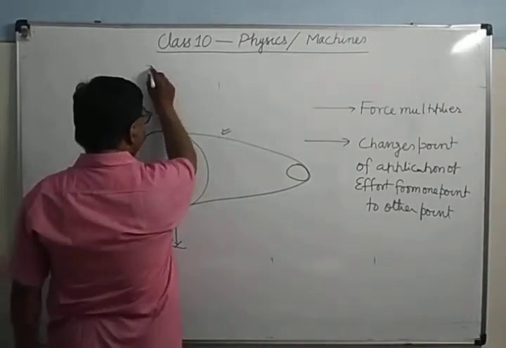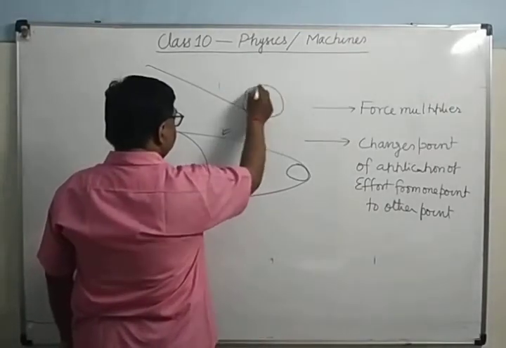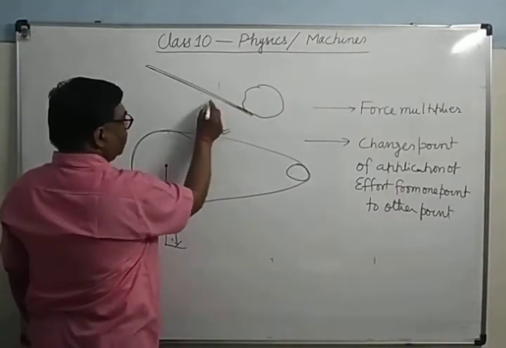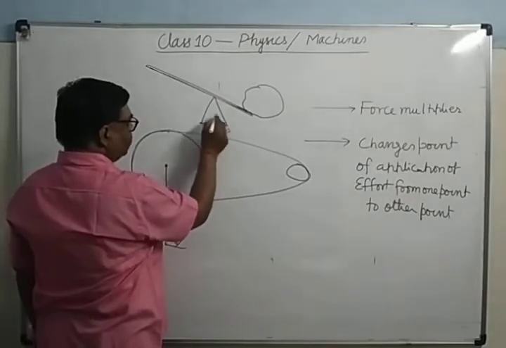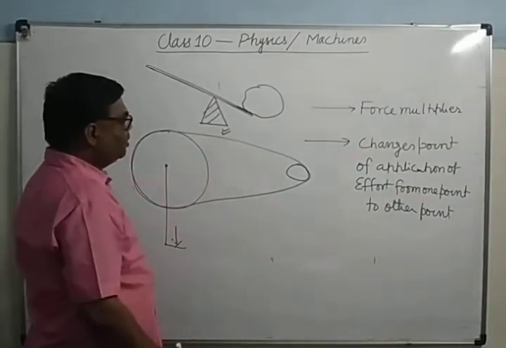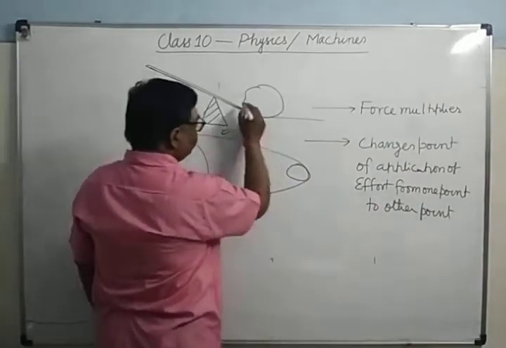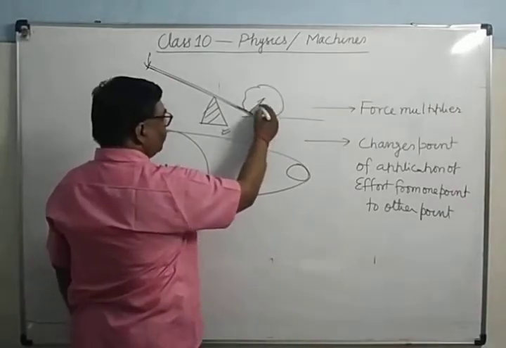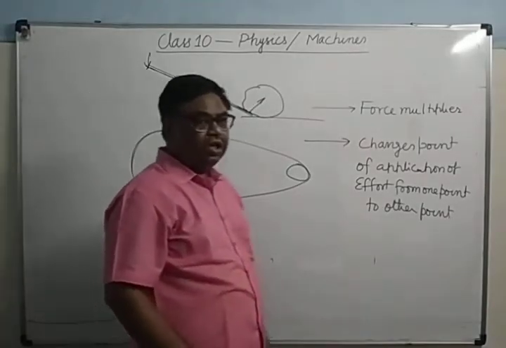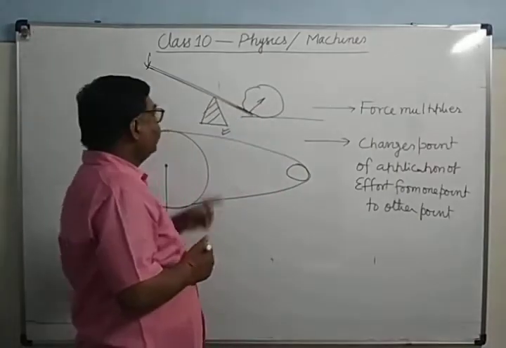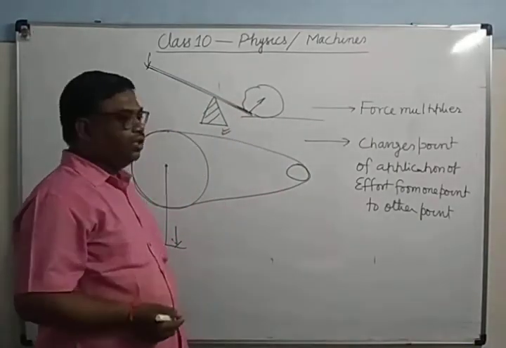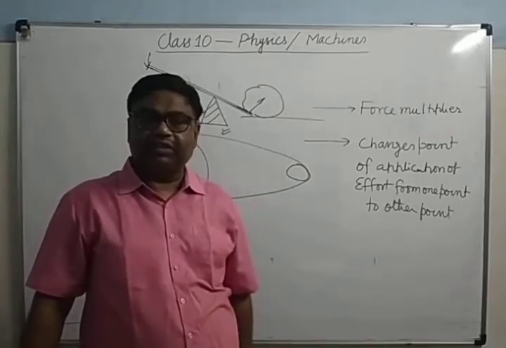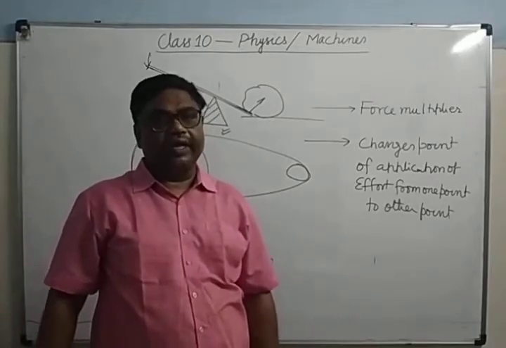For example, you can see here a crowbar. It is an iron rod. It's clear. Here you place some rigid object which you have to displace from one point to another. So you will apply the force here, and its effect will be observed here. So here the point of application of effort has transferred from here to here. So what is the second use? It changes the point of application of effort from one point to another.